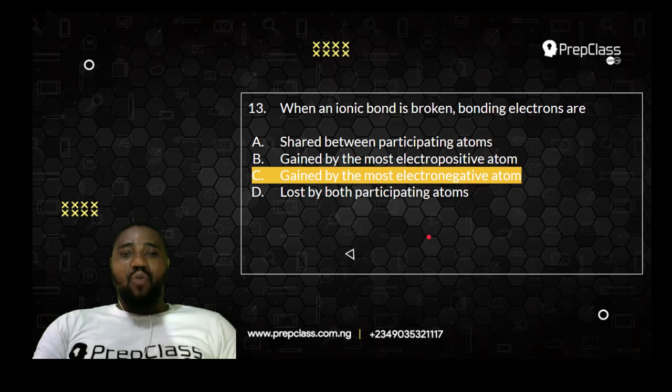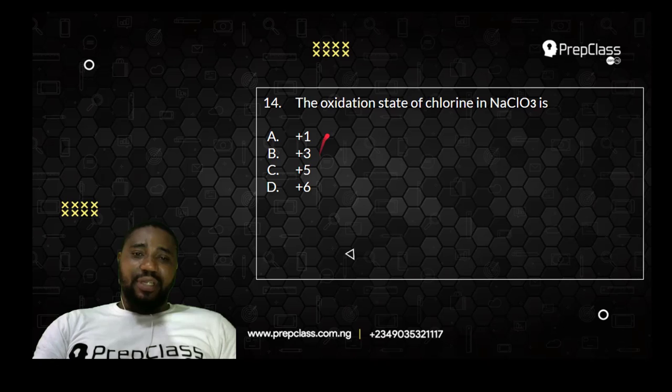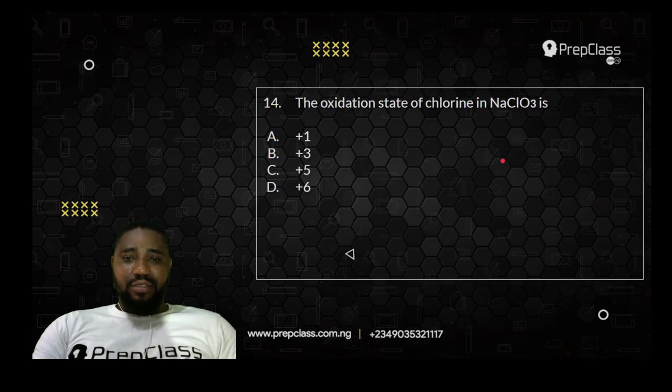I believe you understand why the best choice is option C. Question number 14. The oxidation state of chlorine in NaClO3 is.